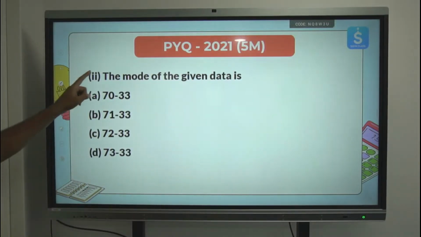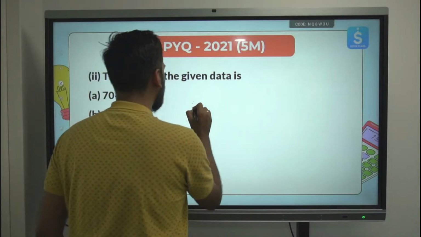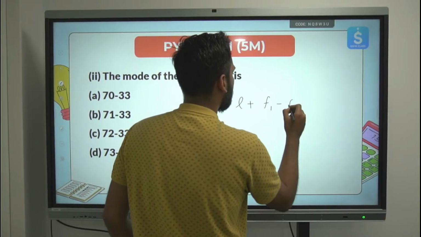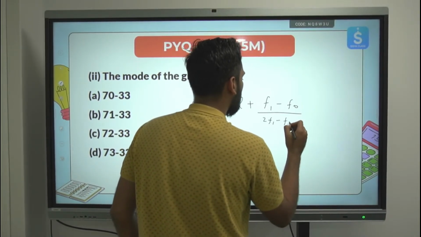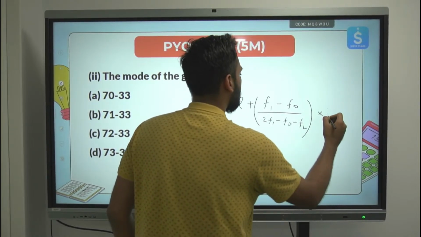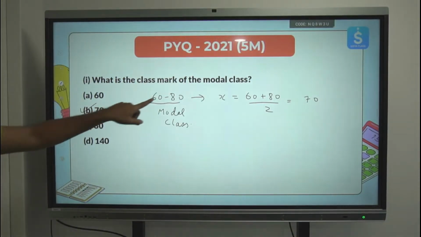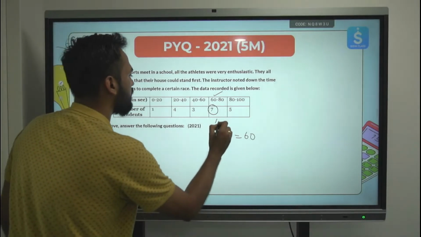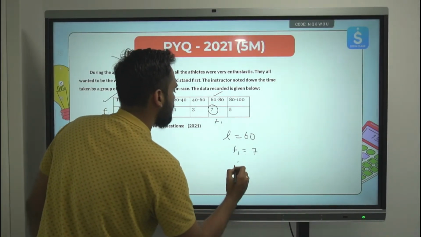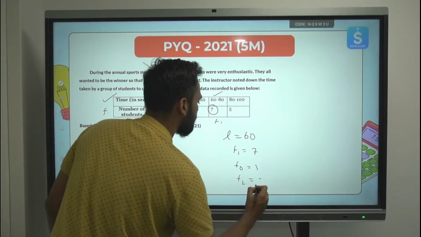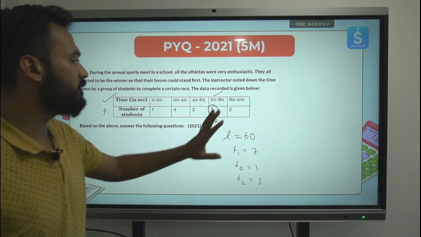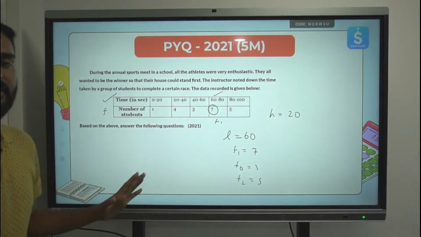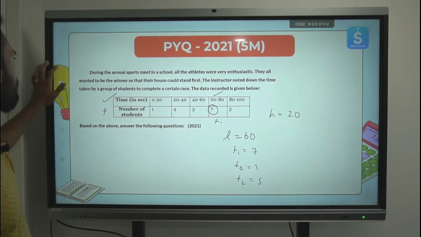Next question. The mode of the given data is, to find out the mode, we need to use this formula: L plus (F1 minus F0) upon (2 F1 minus F0 minus F2) multiplied by the class size. Here the modal class is 60 to 80. Lower limit of the modal class is 60. F1 is 7, F0 is 3, F2 is 5. This information we need to substitute over there, and h, the class size, 100 minus 80, is 20. Class size is 20. Let's substitute this information in the formula.